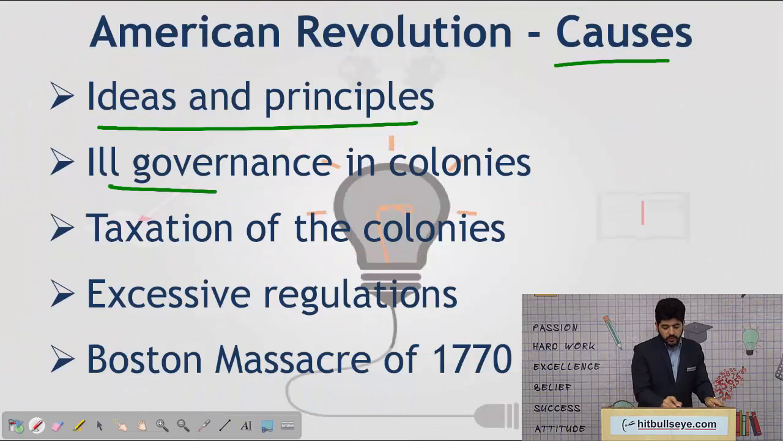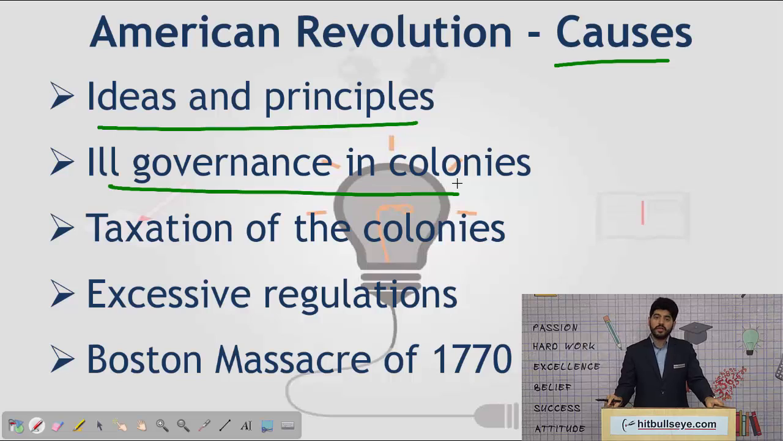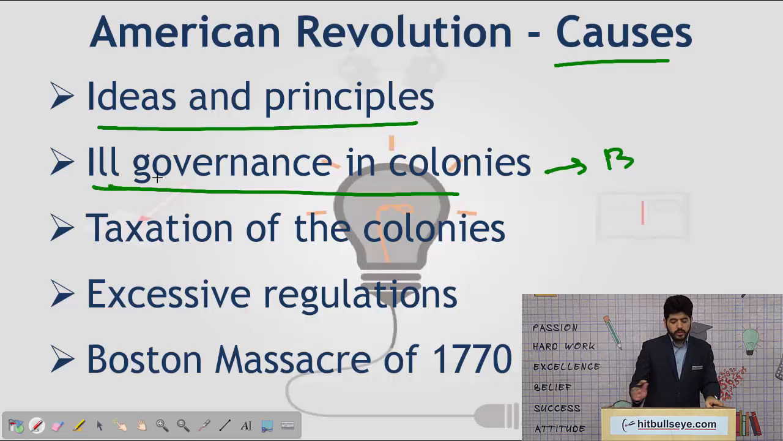Second is ill governance in colonies. As we discussed, there was British colonialism in America consisting of 13 colonies. In each and every colony there was a system of administration which was not at all to the liking of the American locals at that point. Britishers would make policies which would be very suitable for their own selves without any regard to the local population. So the bad governance or issue of governance in America by the British was a very big cause of the American Revolution.